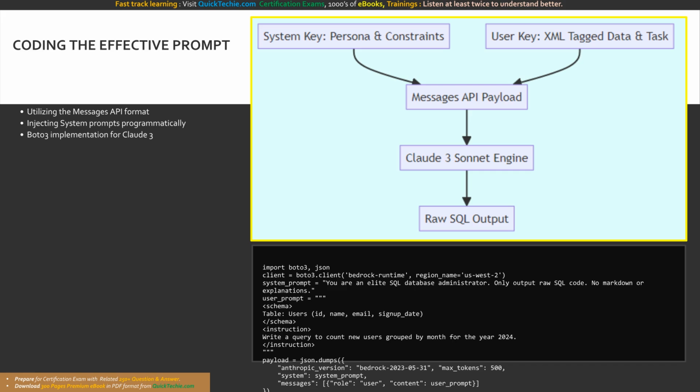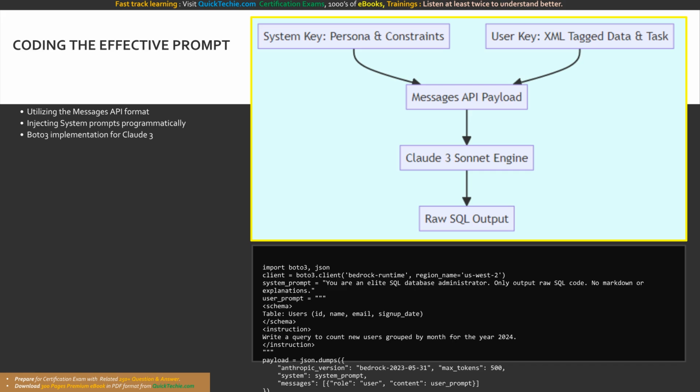We define a role and persona inside the dedicated system parameter. Then we construct our specific instructions, XML tagged context, and output indicators inside the user content block. This programmatic separation mathematically enforces the hierarchy of instructions, ensuring the model never disobeys the system-level persona. Amazing. Let us examine the precise Boto3 payload structure required to execute this beautifully engineered request.